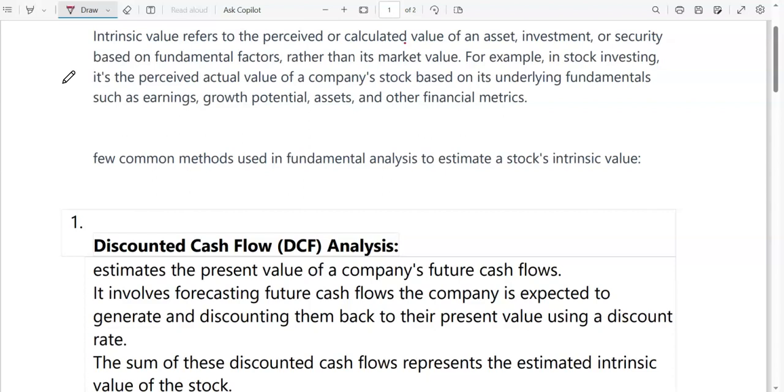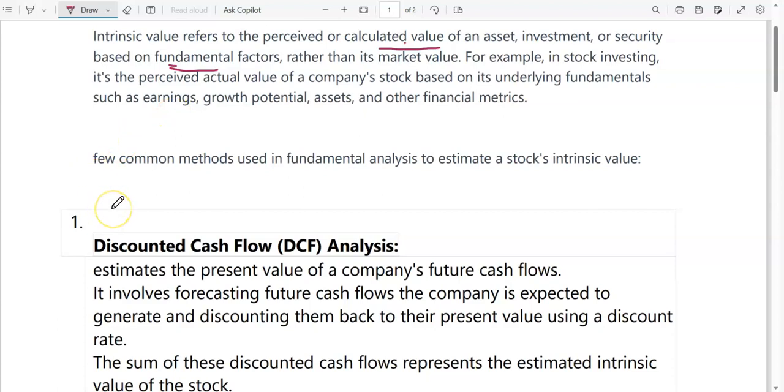So intrinsic value means the calculated value of any asset, investment or security based on certain fundamental factors. Intrinsic value is different from the market value. The first thing you must understand is that it is not the market value of any stock. Market value means the value at which the particular stock is traded in the market. However, intrinsic value is the calculated value of an asset on the basis of certain fundamental factors.